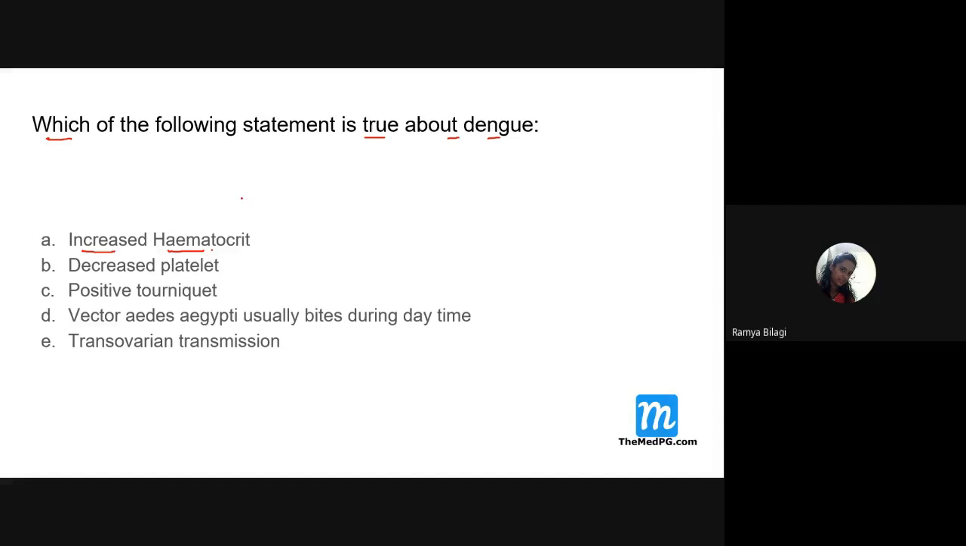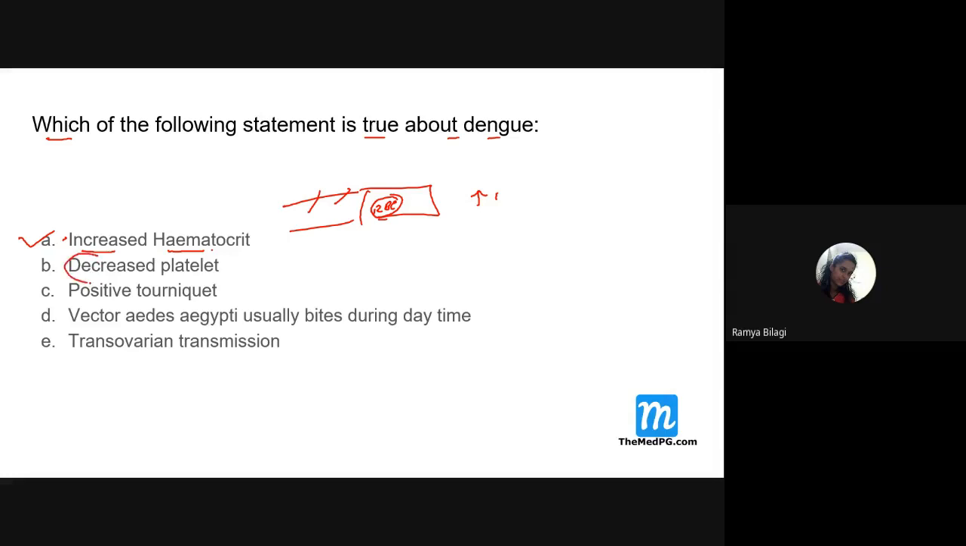Himanshu, Satvik, Roshan, do you all agree with this? Yes, ma'am. Smriti? Yes, ma'am. It is correct actually. Because of the leak of plasma, the concentration of RBCs will be more in the blood. So the hematocrit value will be increasing. It is one of the features of dengue.